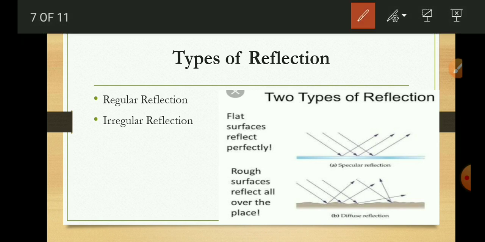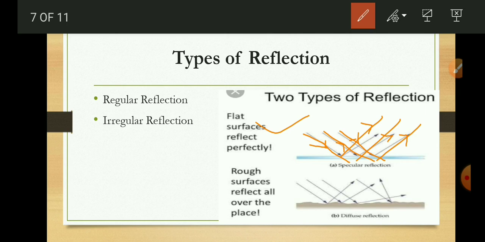We can see here in this diagram, this is the diagram of regular reflection. In this, what is the parallel beam of light? The group or bunch of rays of light. These rays of light are incident parallel on the surface, and after reflection they remain parallel, and such type of reflection is called regular reflection.